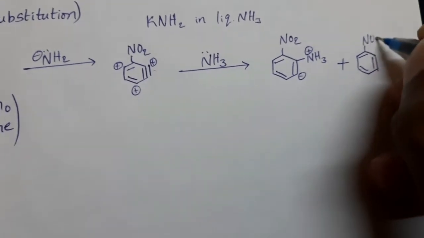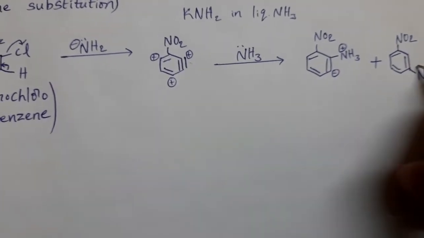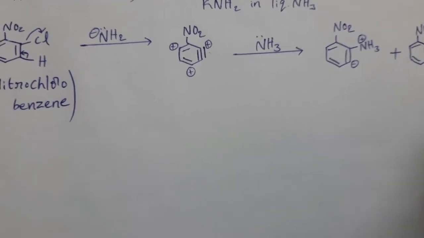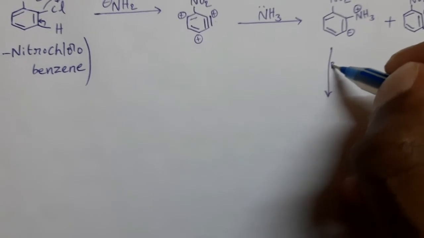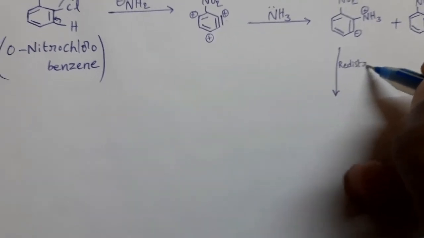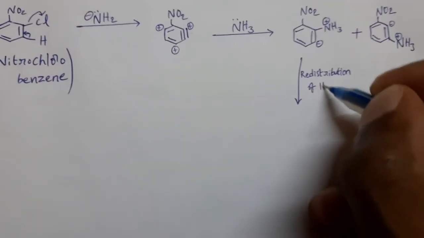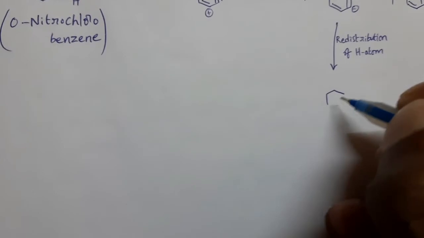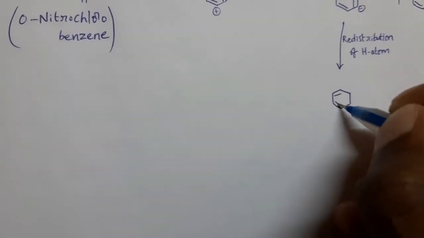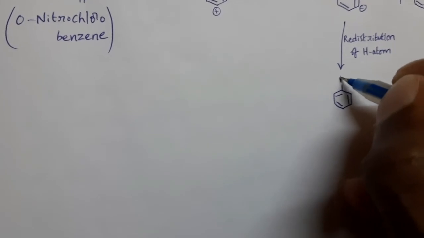NO2, NH3 plus, negative charge. Now from this we know that redistribution of hydrogen atom, then we can get the final product, that is orthonitroaniline.